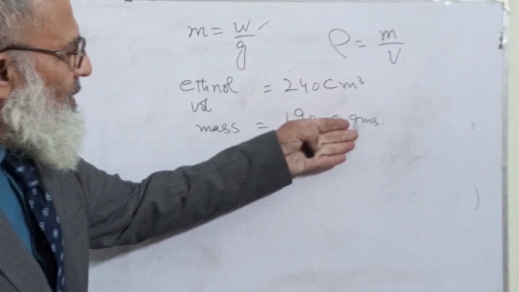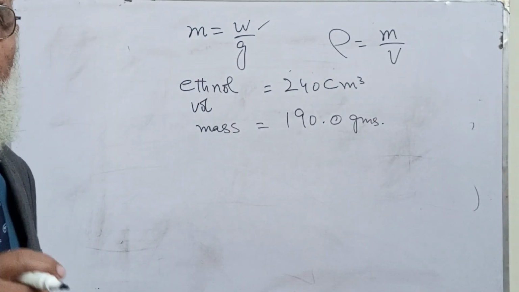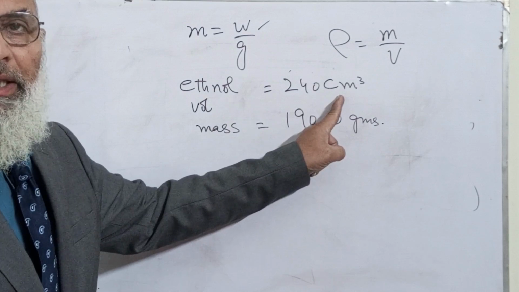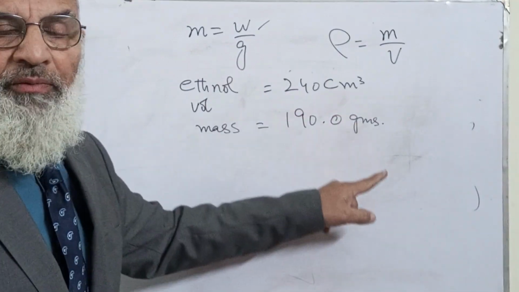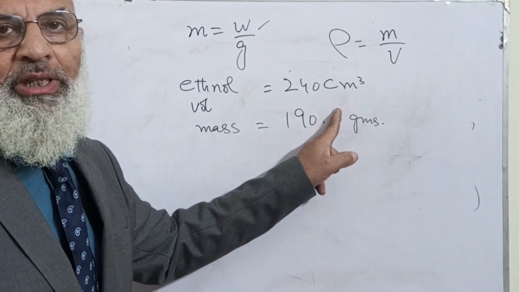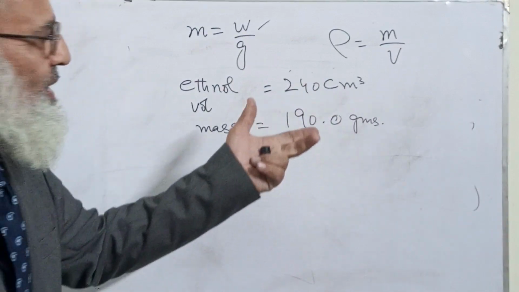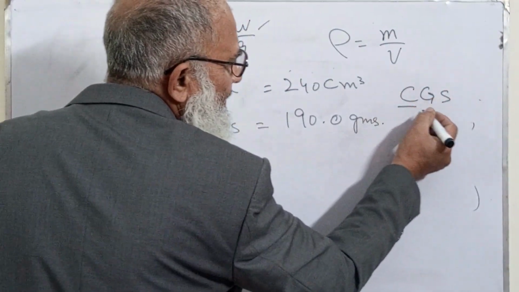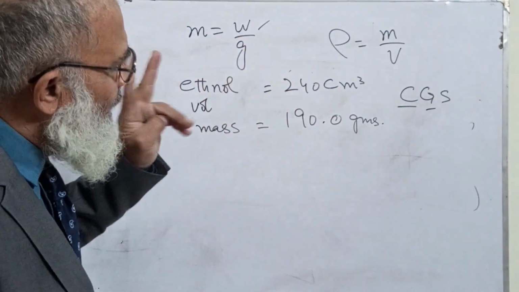We can use these directly because the units are in the same system. This is centimeter, this is gram. If this had been kilogram, we would have had to change it, and if it were in kilometers, we would have to change it into meters. Since these are in the CGS system, centimeter and grams, these are in one system.